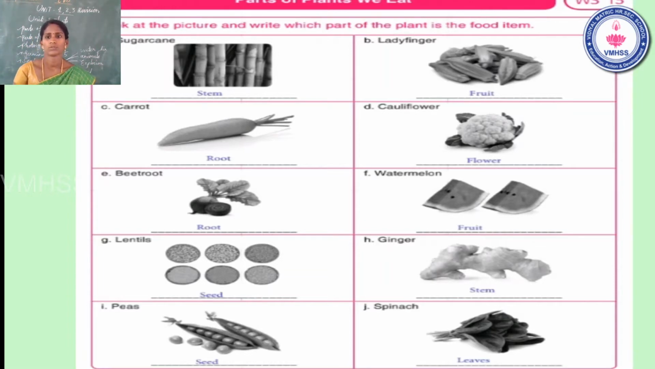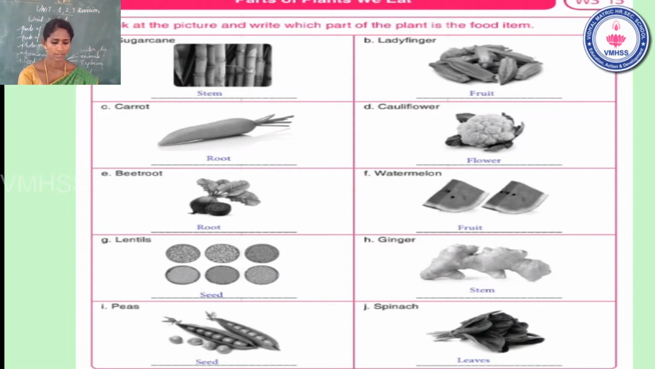Sugar cane is which part of the plant used as food? Sugar cane, stem part. Lady's finger, fruit part. Carrot, root part. Cauliflower, flower part. Beetroot, root part. Watermelon, fruit part. Lentils, seed part. Ginger, stem. Peas, seed part. Spinach, leaves part. There are so many parts of the plant used as food items.